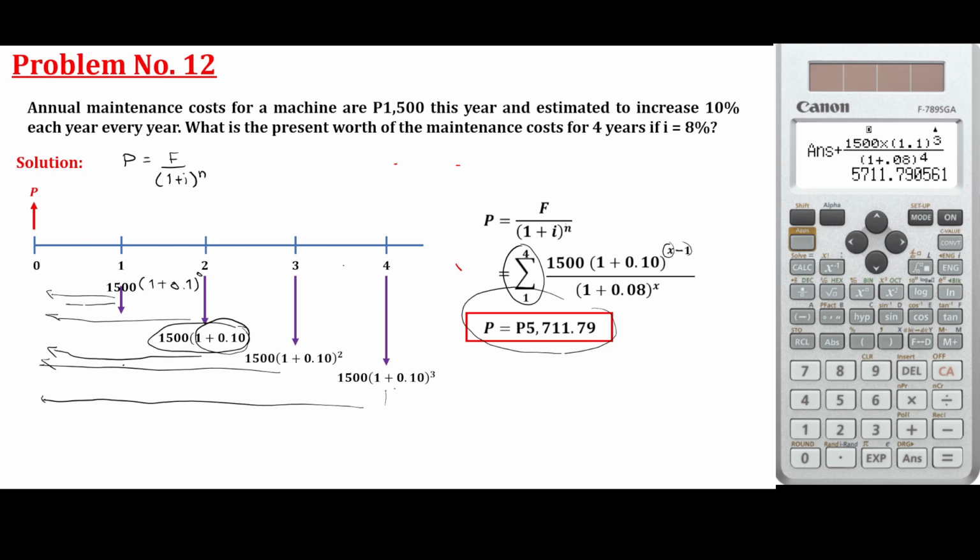So if you don't want to individually bring each to present, you can just use the summation formula.